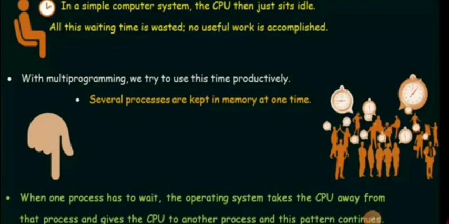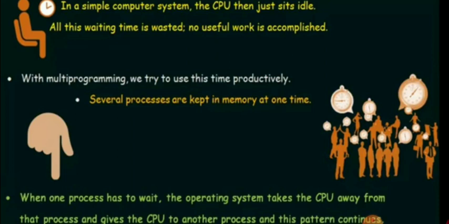In a simple computer system, the CPU just sits idle when the process is switching over to an IO process. All this waiting time is wasted, so no useful work is accomplished. To overcome that, how do we keep the CPU busy all the time? With multiprogramming, we try to use this time productively.